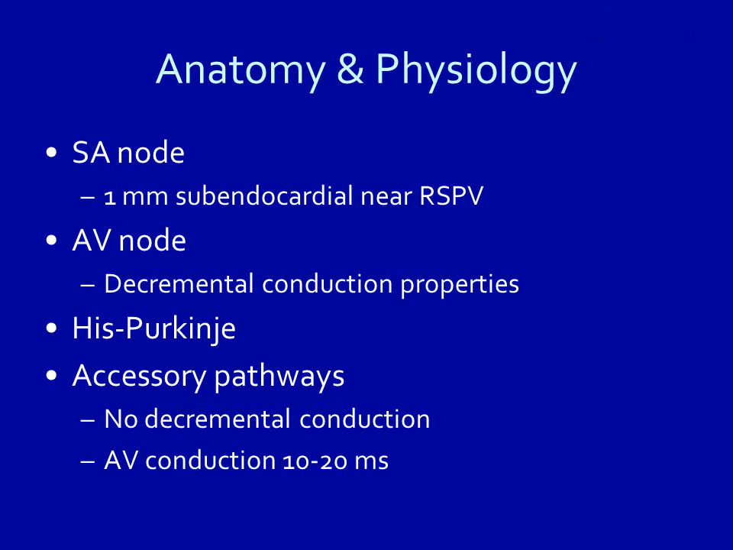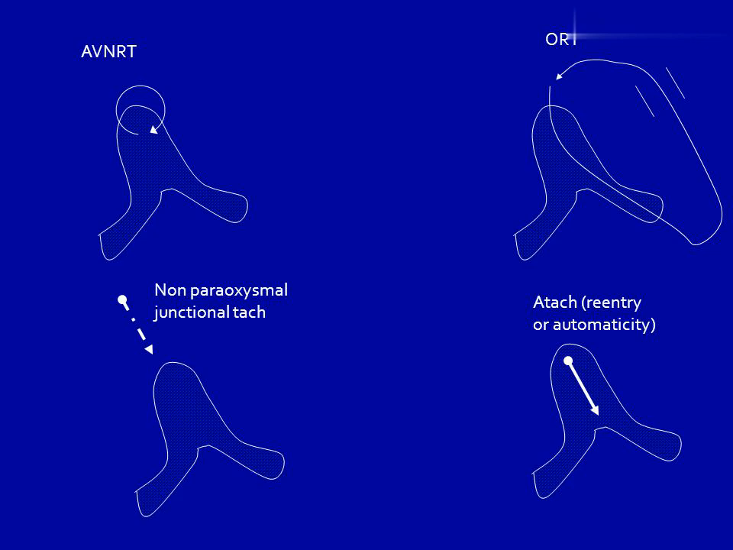Anatomy and physiology: SA node, AV node, His-Purkinje, accessory pathways. 1 mm subendocardial near the RSPV. AV node: decremental conduction properties. His-Purkinje and accessory pathways: no decremental conduction. AV conduction 10 to 20 ms. The central fibrous body, annulus fibrosus, partitions the atria and ventricles and electrically isolates the chambers.